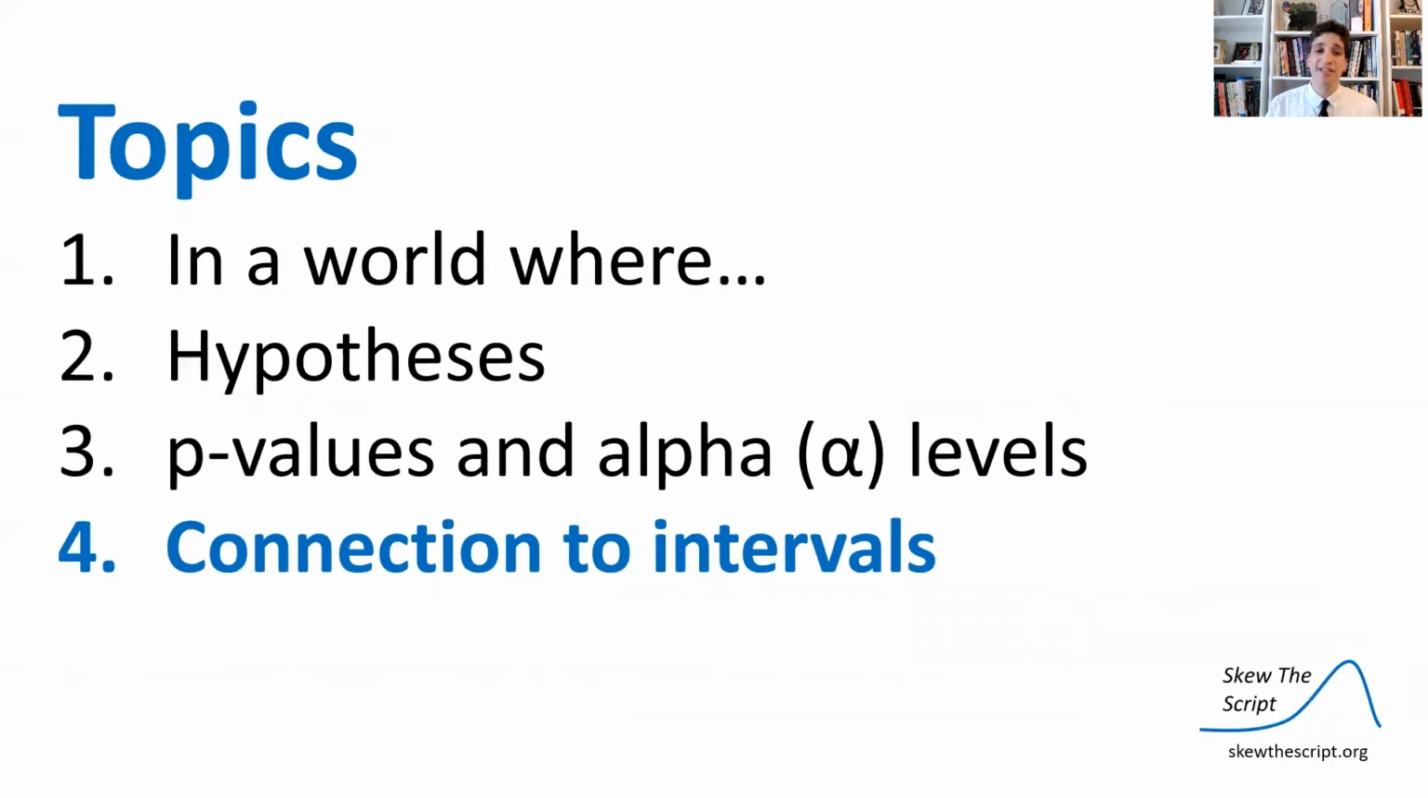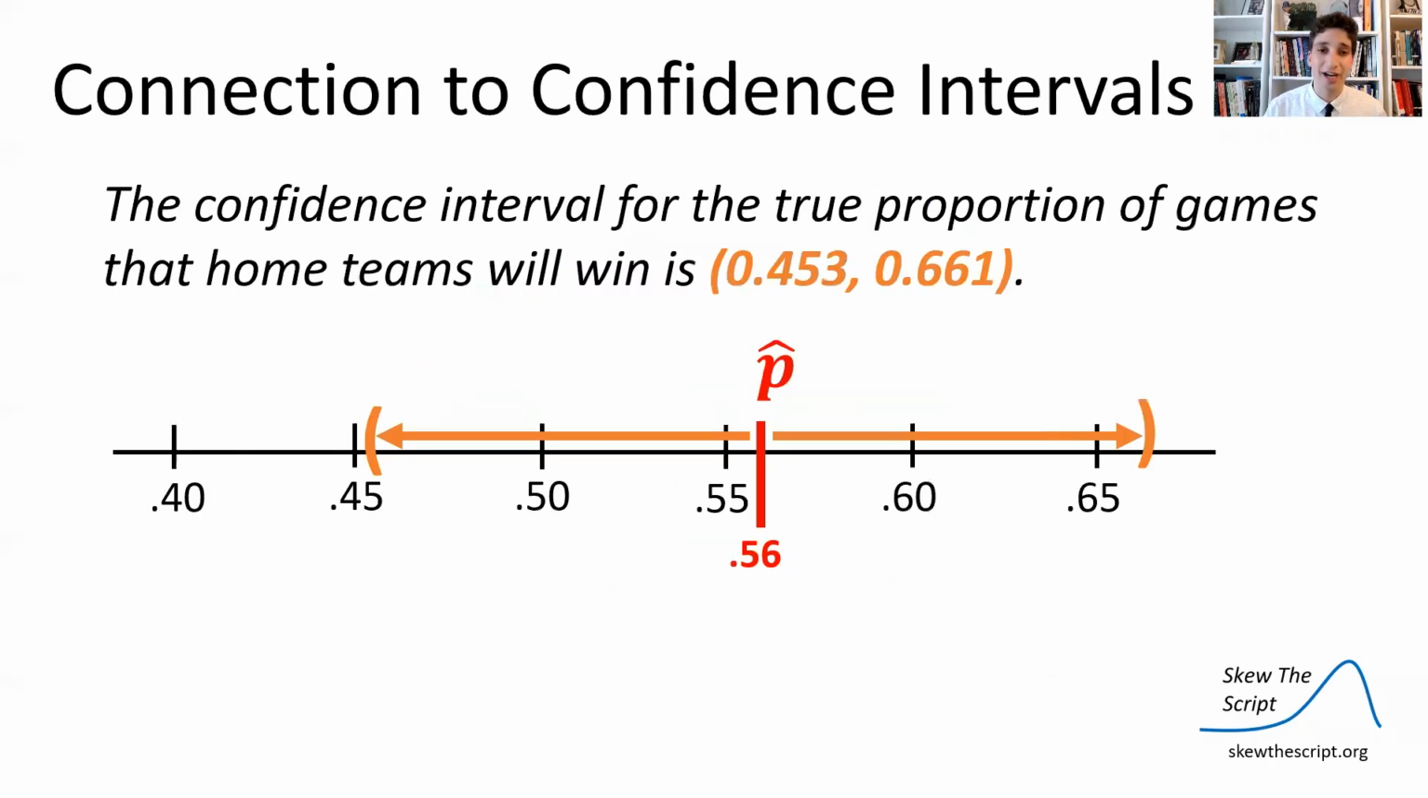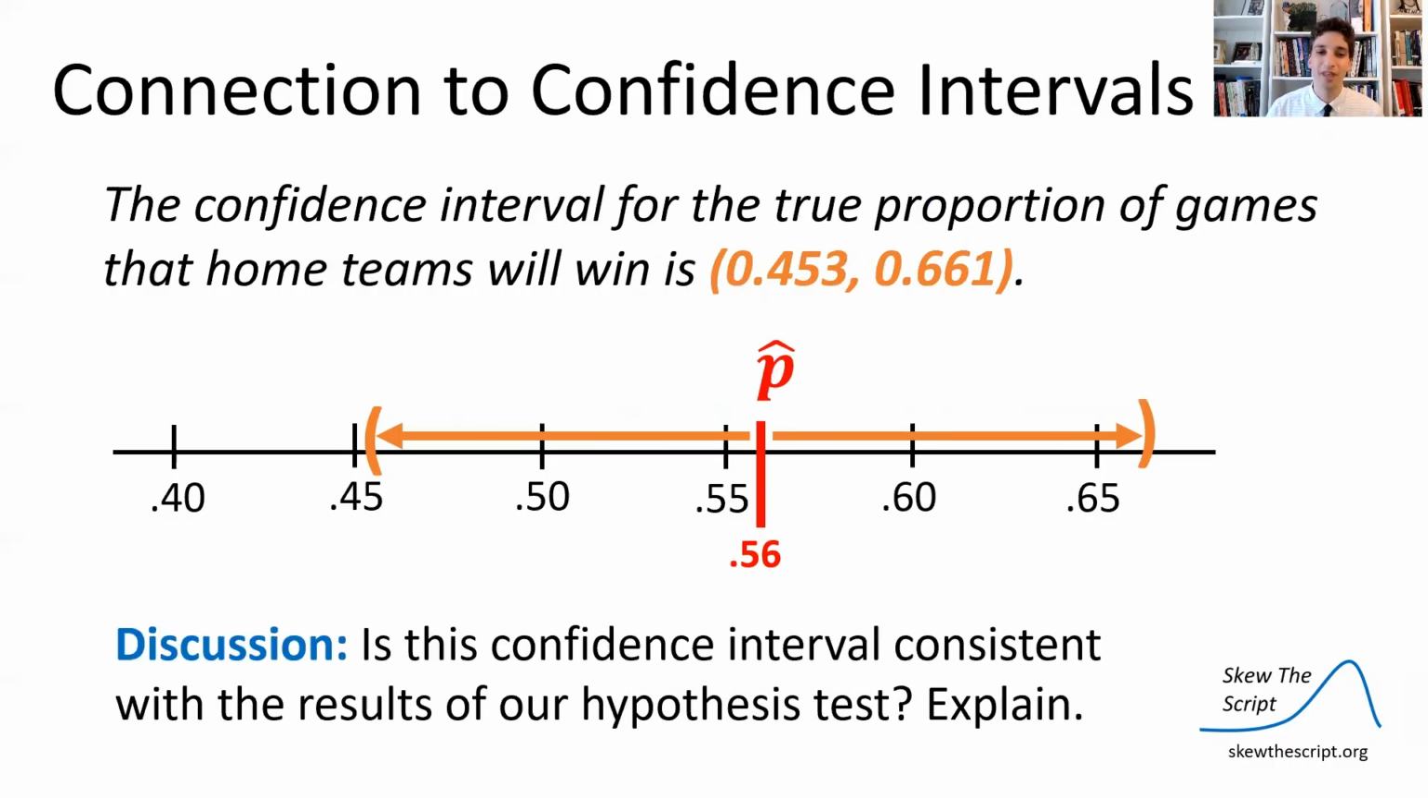So last thing we're going to talk about today is connecting all this to confidence intervals. That's going to lead us to our discussion. So if you make a confidence interval for the situation we're talking about, the interval for the true proportion of games the home team will win based on our observed data is 0.453 to 0.661. And the discussion question for you to think about and come into class with the answer to is: is this confidence interval consistent with the results of our hypothesis test? I'd like you to explain your reasoning.